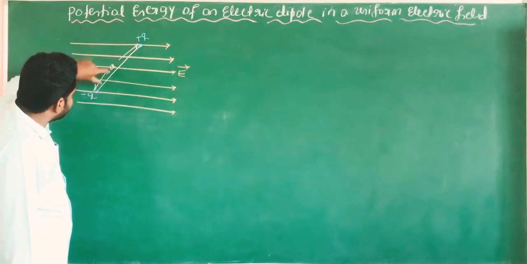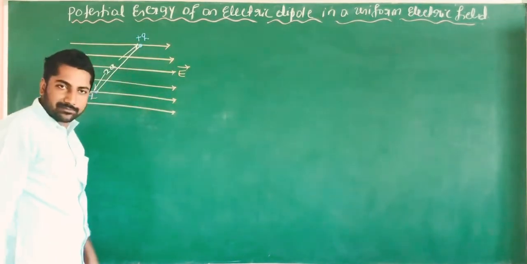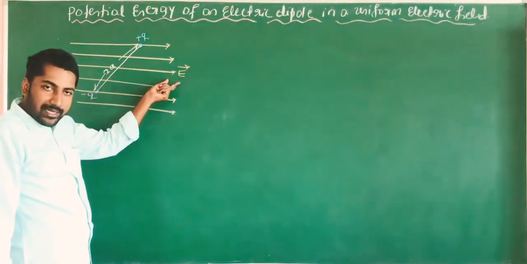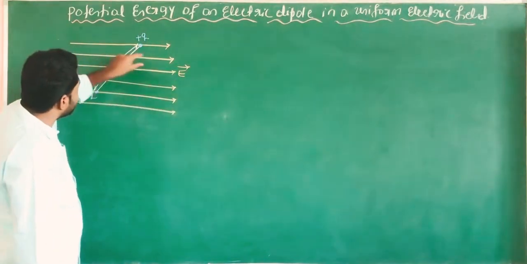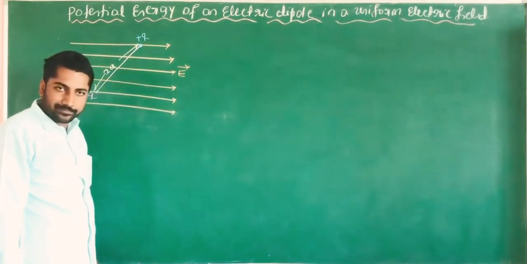Here, this electric dipole is placed in the region of uniform electric field. In a uniform electric field, the field lines move in straight paths, equidistant and parallel to one another.